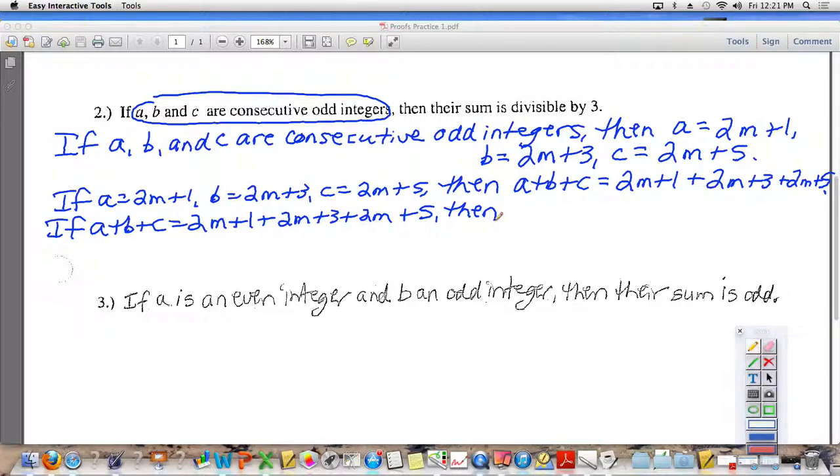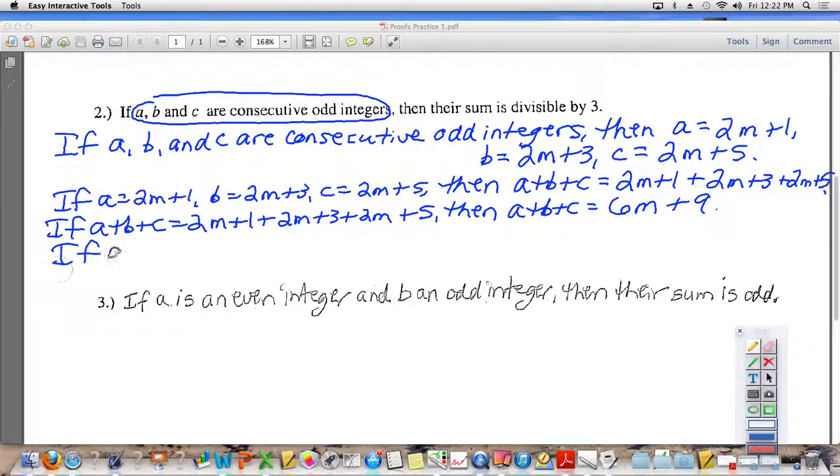Collect like terms. What can you add together in this problem? You can add together all the 2m's. What's 2m, 2m, and 2m? 6m. So A plus B plus C is equal to 6m. What about my numbers? I have a 5, a 3, and a 1. Those add up to give you 9. So we have 6m plus 9.